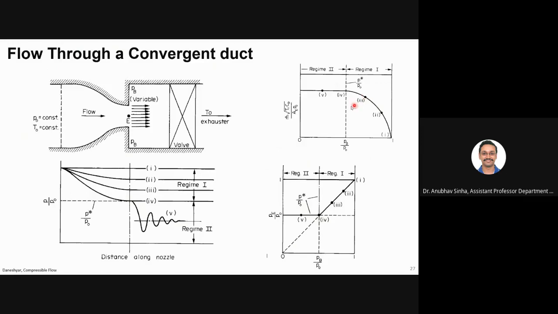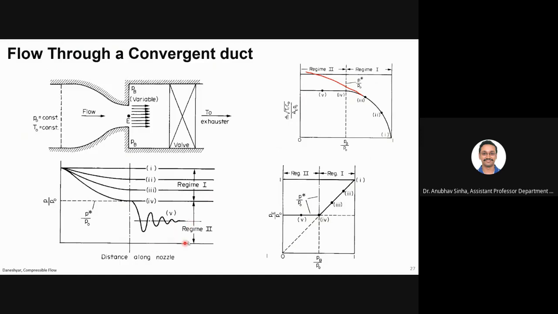Now, this is interesting. Once I reach 0.4, mass flow rate becomes constant. Even if P_B is decreased after that, the mass flow rate does not increase. Normally you would expect that as I increase the delta P, mass flow rate should keep on increasing, and intuitively the curve should keep on growing, but that does not happen. It becomes constant. At the sonic point, the mass flow rate is maximum, and that maximum is maintained however low the pressure you have.